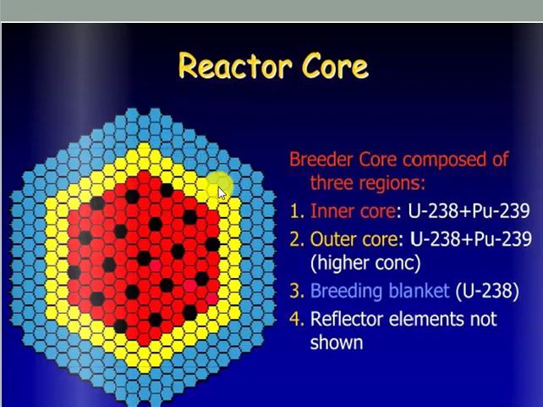The assembly of the liquid metal fast breeder reactor is in hexagonal shape, where we can see that the central part or the inner core is composed of uranium-238 plus plutonium-239, and the outer part, this yellow part, is the uranium-238 plus plutonium-239, and the further surrounded part is the breeder blanket that is composed of uranium-238, and there is another layer surrounding the breeder blanket, that is the reflector layer, not shown here.